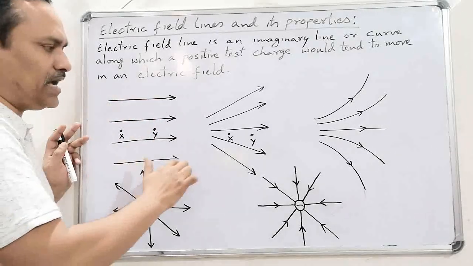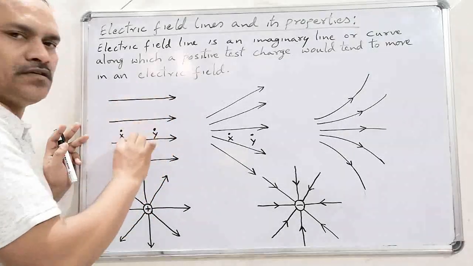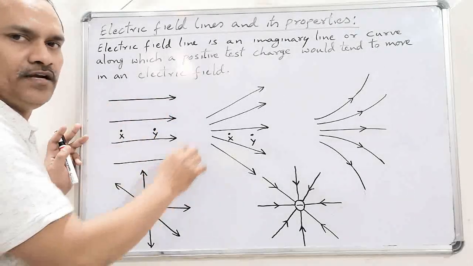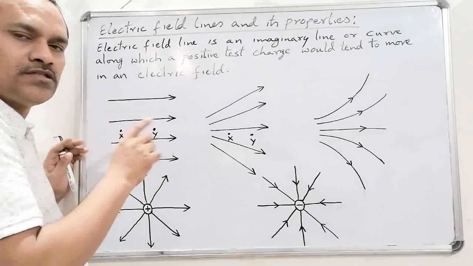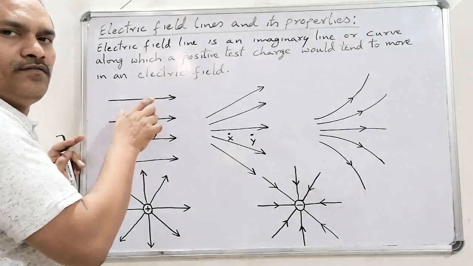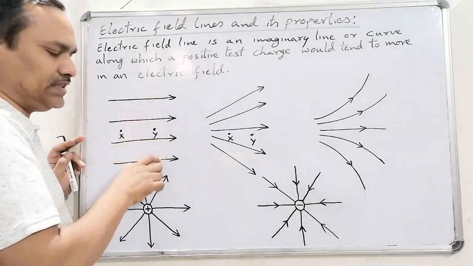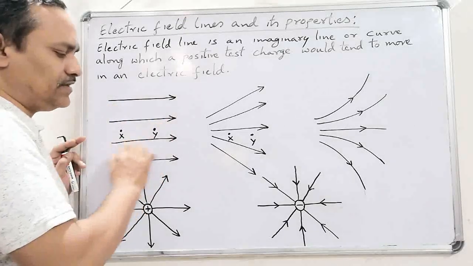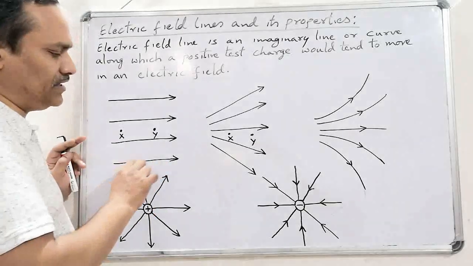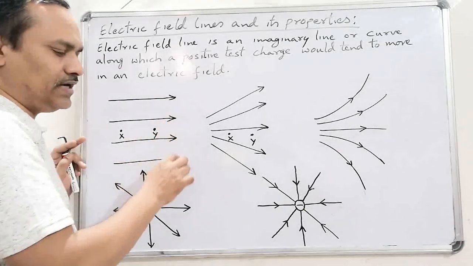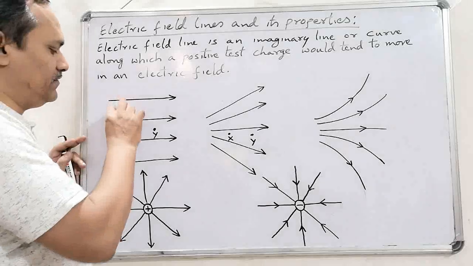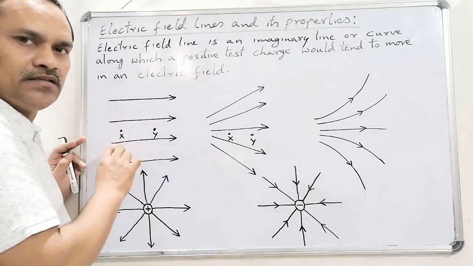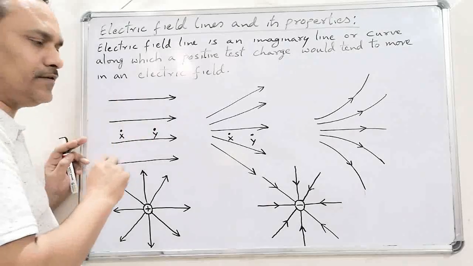These parallel and equally spaced electric field lines indicate the uniform electric field. So the properties of uniform electric field will be shown like this. Here the magnitude of electric field lines will be same in uniform electric field, direction of electric field lines will be same, and they will be equally spaced. If they are not equally spaced, then that is non-uniform field.